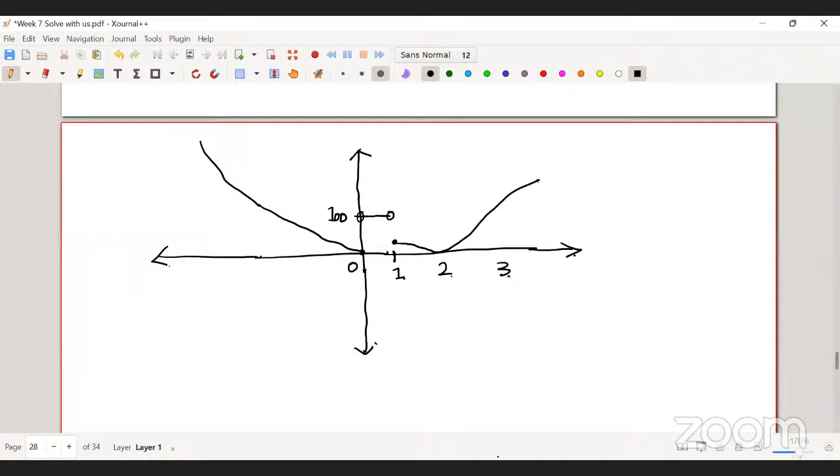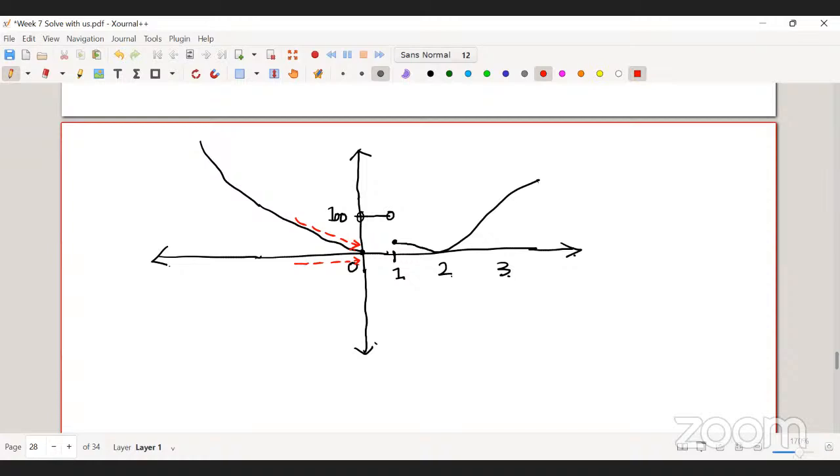What is the first option? The first option is the left limit at x equal to 0 is 0. Do you have any doubt in this option? No, because as you can see, if you are coming from the left hand side towards 0, the value of the function tends to 0. So the left hand limit is 0. Then what about the next option?